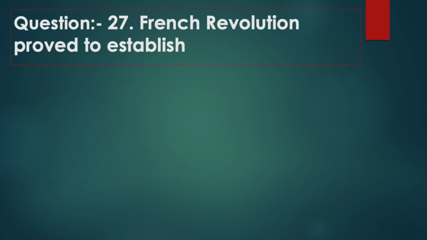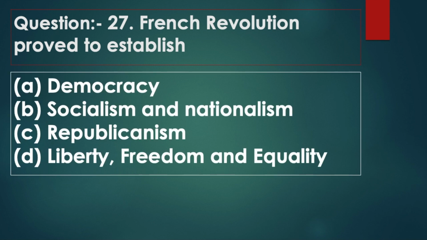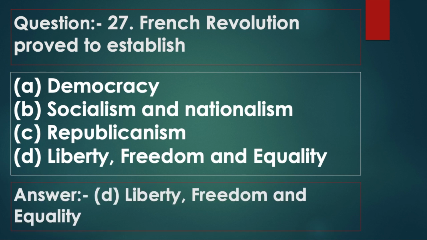Question 27. French Revolution proved to be established. Option A, Democracy. Option B, Socialism and Nationalism. Option C, Republicanism. Option D, Liberty, freedom and equality. Answer: option D, liberty, freedom and equality.